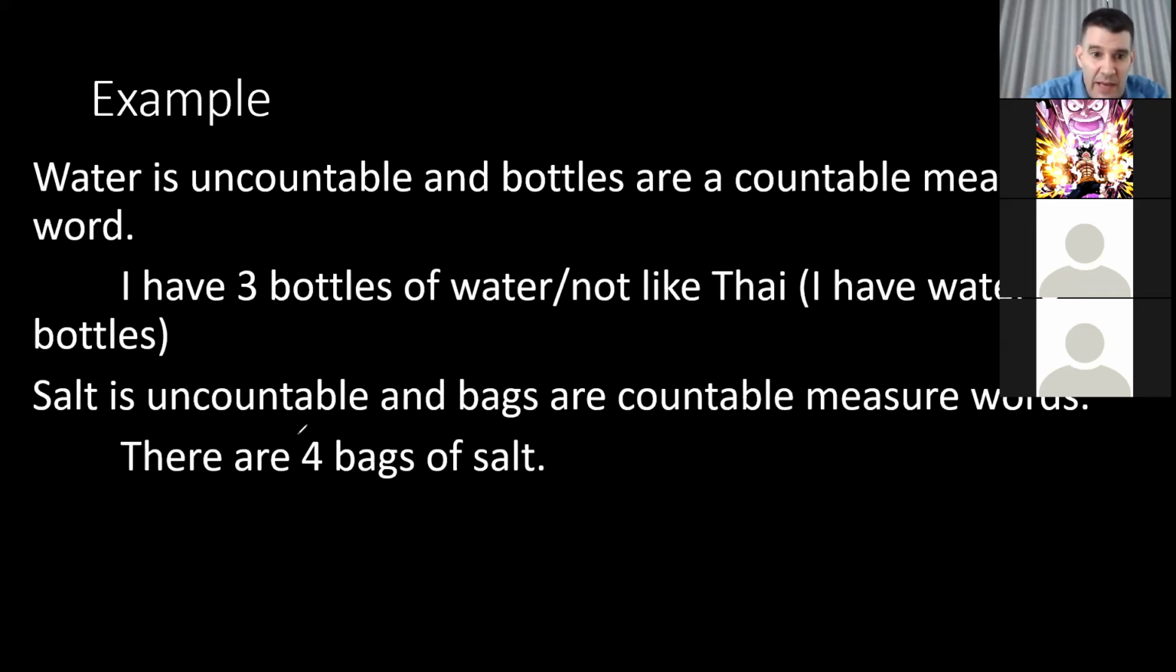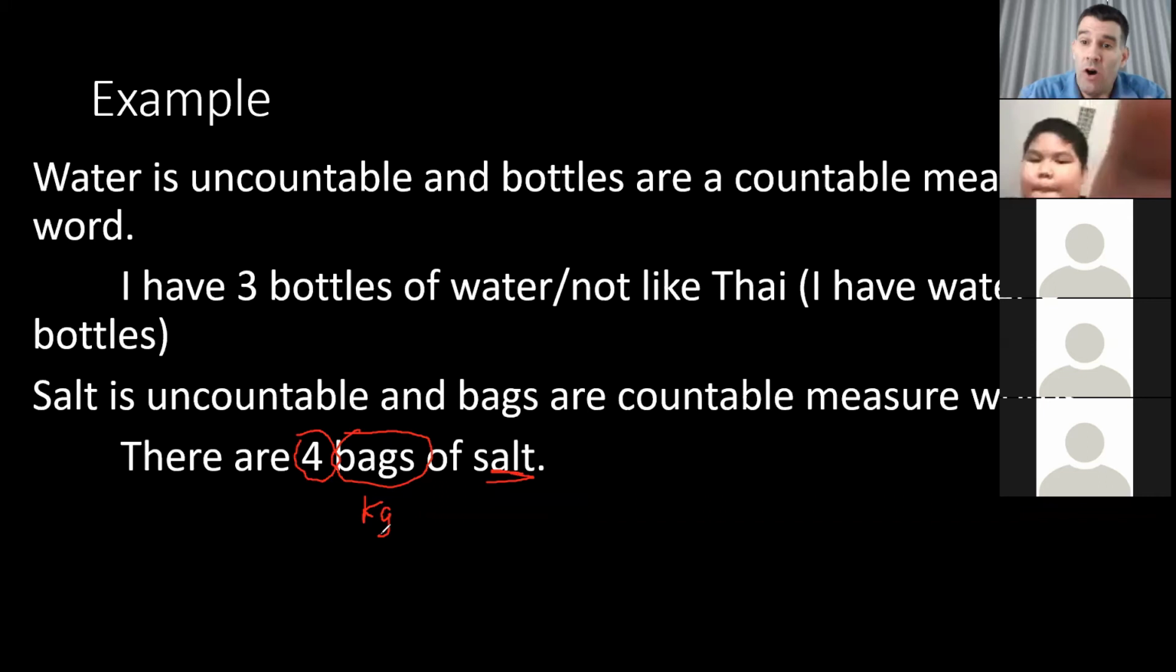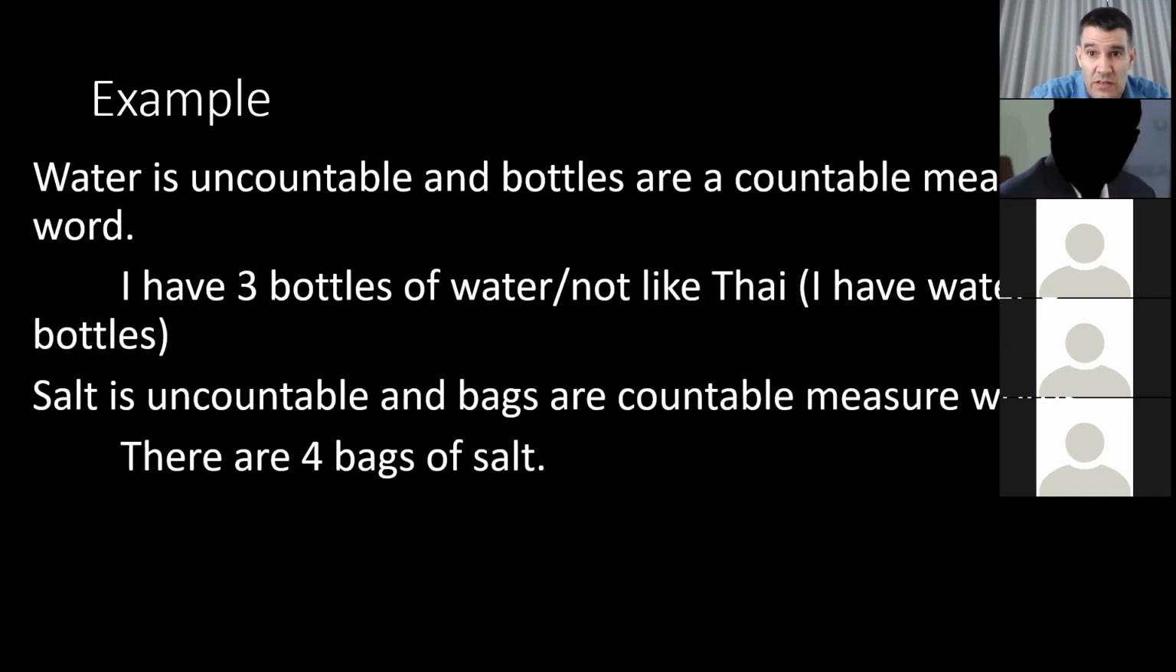So here, the amount is 4. The measure word is bag. And then this is an uncountable noun. So it could be 4 kilograms of salt, if your measure is kilogram, or it could be 4 boxes of salt, 4 packs of salt. There are different measure words that can be used, but it would all have the same sentence structure. The amount first, the number, and then the measure word, whatever it is, and then the uncountable noun will be last. Okay?